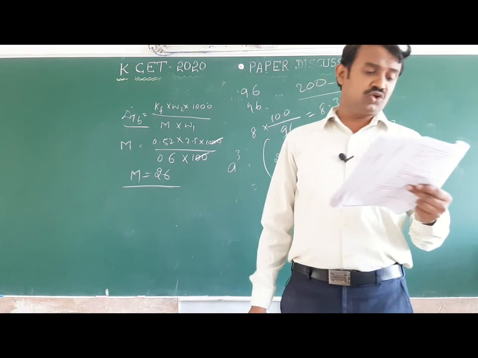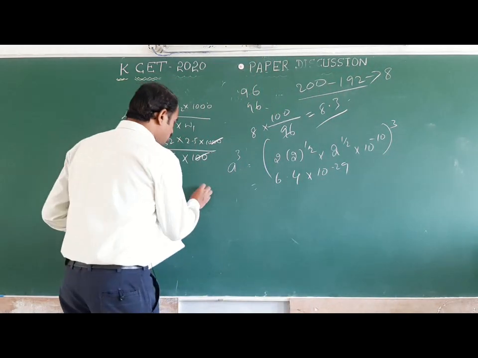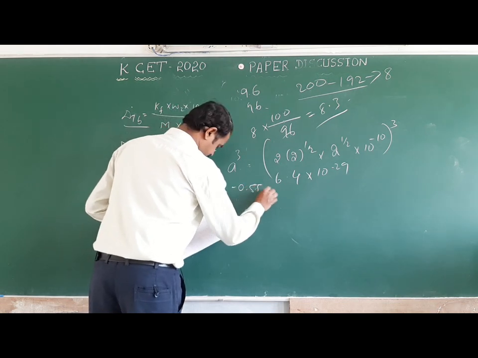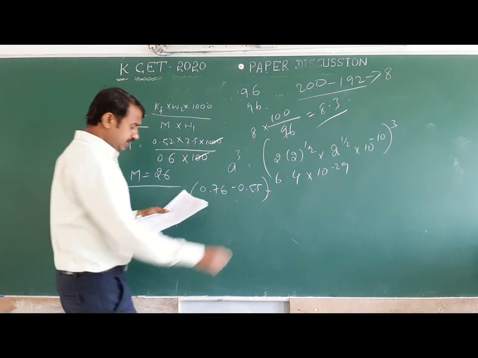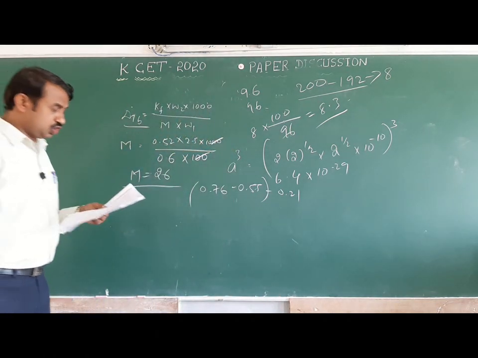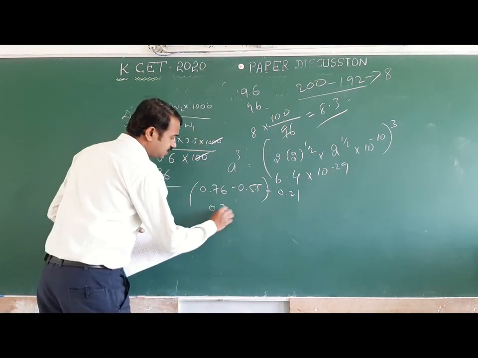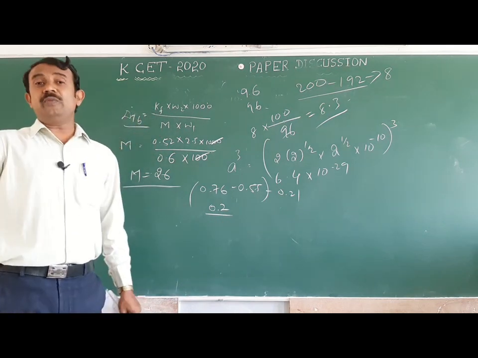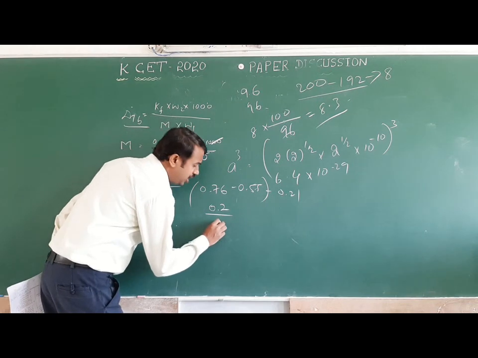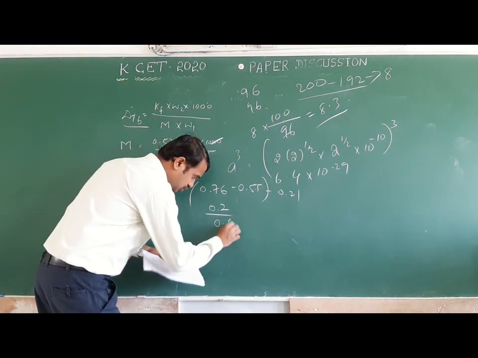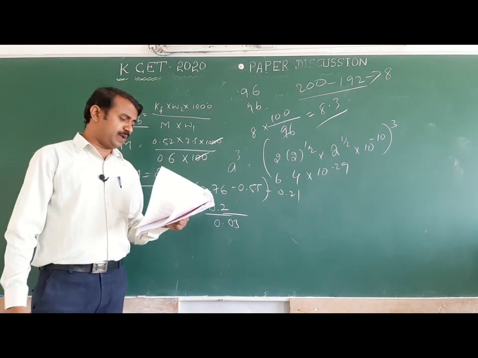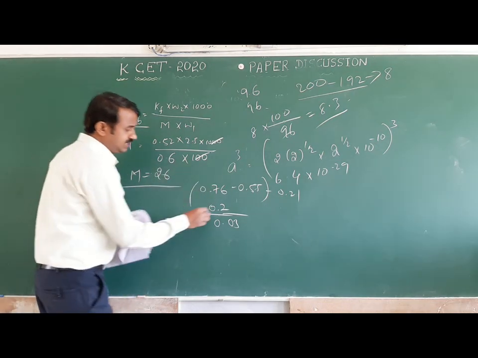Okay, you should know the standard electrode potential 0.76 minus 0.55 equals 0.21 volts. Okay, 0.21 volts. How many electrons is the difference? 3 electrons is there. 0.2 divided by 0.03, means here 0.21.